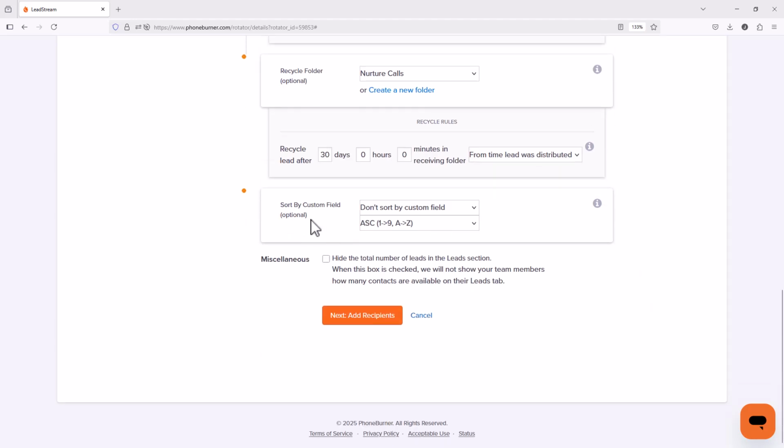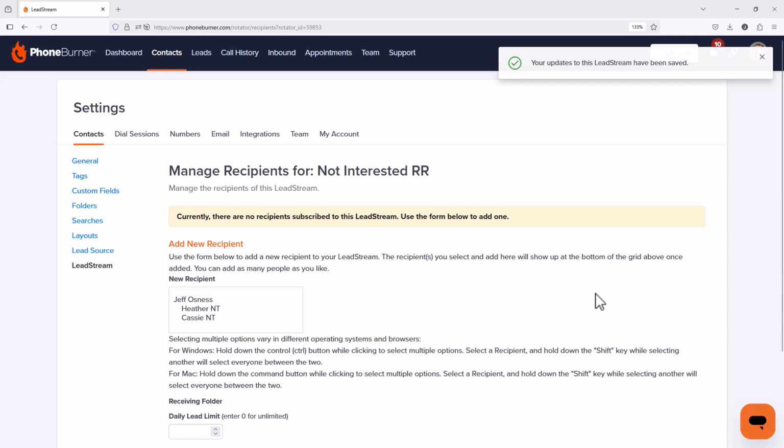We're not going to worry about any sorting by custom fields or anything like that. We don't need to hide anything using this miscellaneous option because we're just going to distribute these and in 30 days move them into another lead stream. And so the next thing we need to do is add recipients. So I'm going to click Next, Add Recipients. And that's going to take us to the page where we can add recipients.